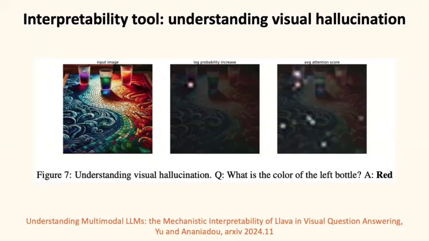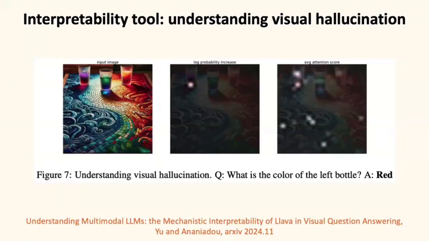For example, in this image, when asking what is the color of the left bottle, the LLM answers red. However, this is a false answer because the correct answer is purple. However, we don't know why it answers falsely because many reasons can cause this.